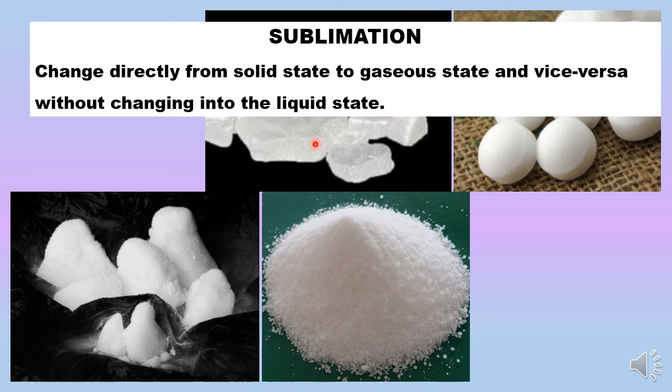So the examples of compounds that show sublimation are camphor, naphthalene balls, ammonium chloride, and dry ice or solid carbon dioxide. Now what happens in this? These solids might have weaker force of attraction in their solid state, so their solid to gaseous transition is easier.